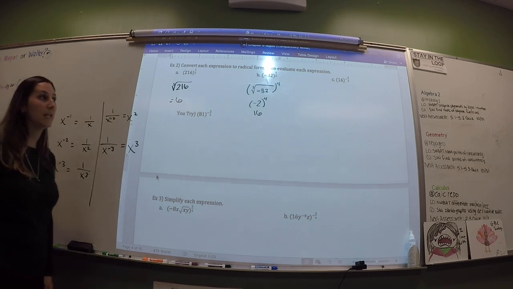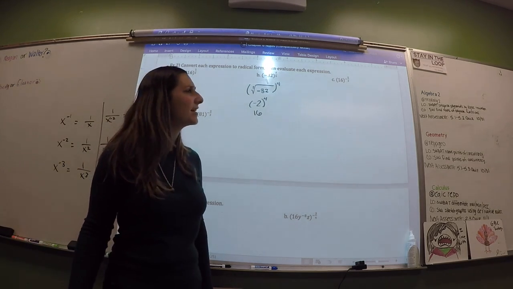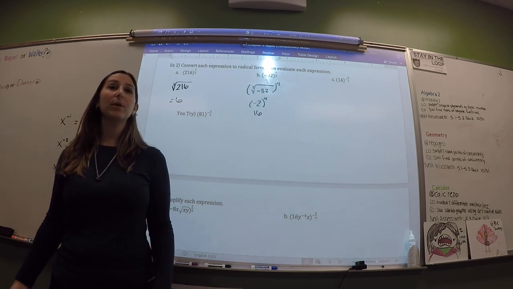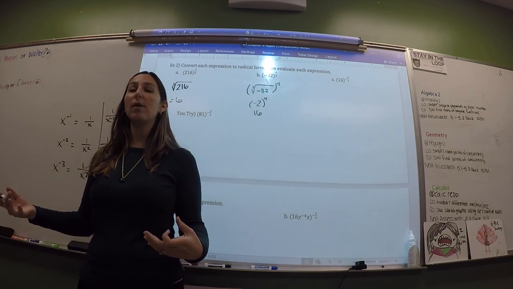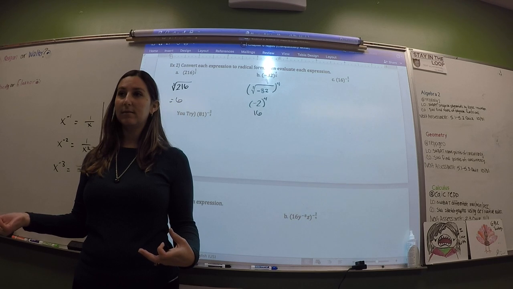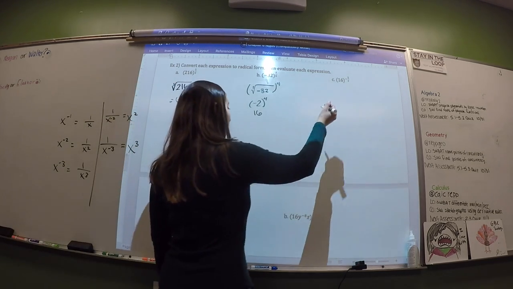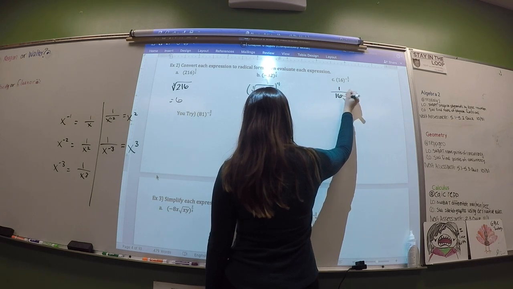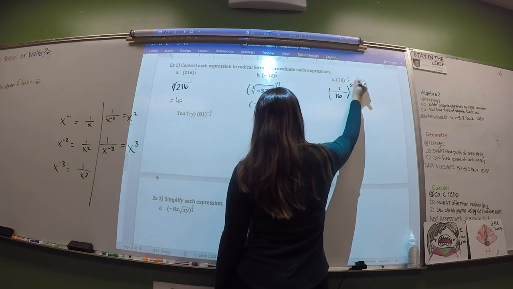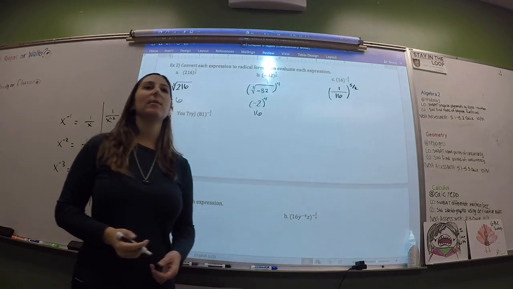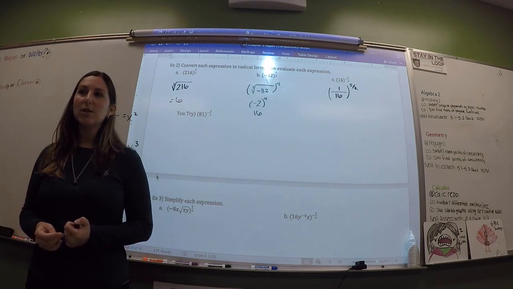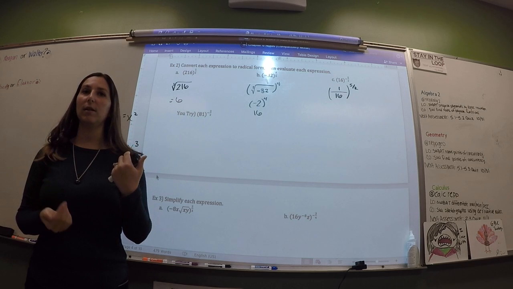So what we're going to do here, this says 16 to the negative 5 over 2. What we're going to do is take the reciprocal of 16, so 1 over 16. No, you're not making it negative, you're just taking the reciprocal. So that takes care of the negative part of the exponent. Listen, negative exponents don't make anything negative.